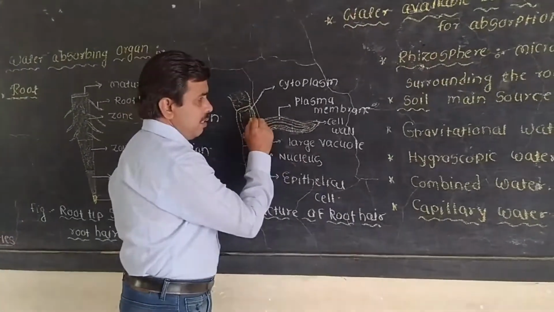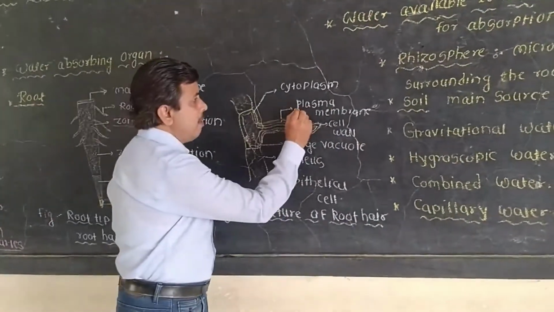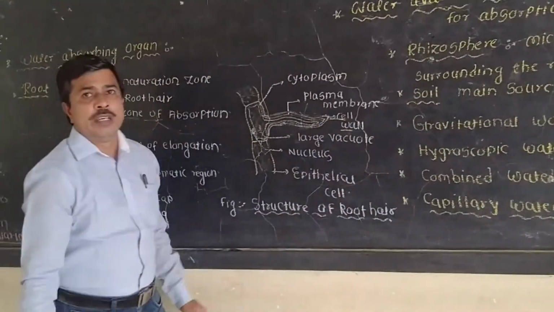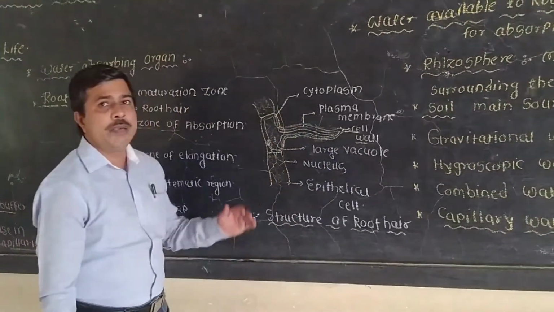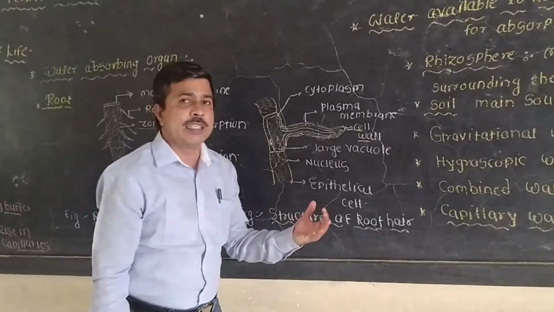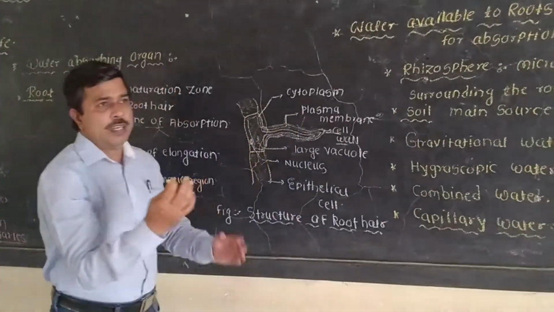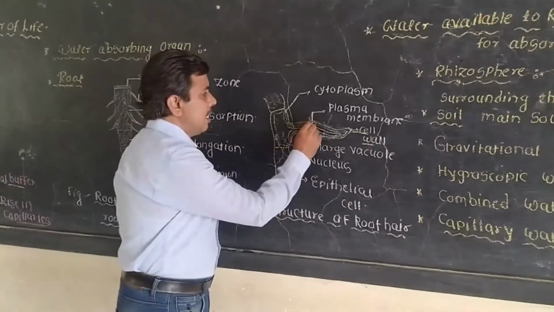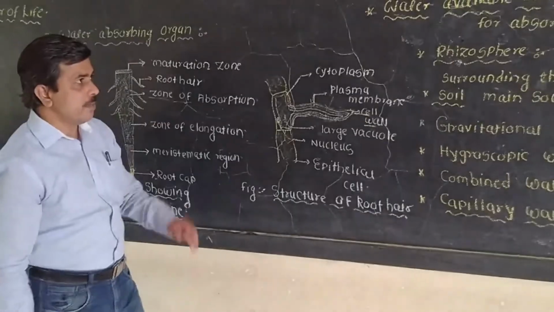Then the plasma membrane and the cell wall perform different functions. The cell wall is freely permeable to water, but the plasma membrane acts as a semi-permeable membrane, or a selectively permeable membrane. Selectively permeable membrane means that it allows specific types of substances inside the root hair. So this is about the structure of the root hairs.